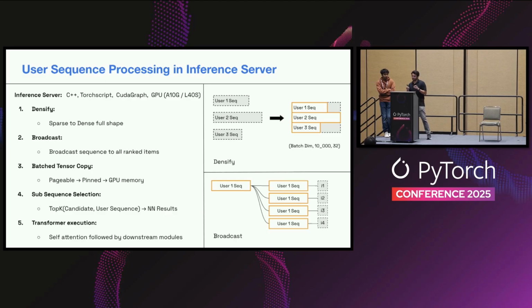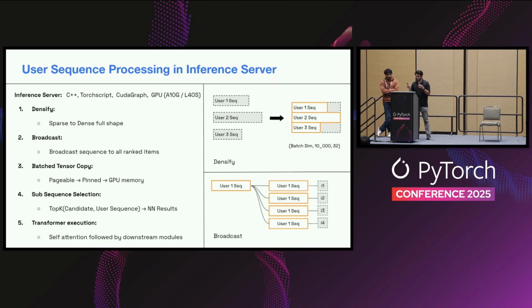This is very peculiar to ranking systems, where you typically have a user's request and you're trying to rank many items for that same user. So there is this broadcast operation where the sequence, or the prefix, or the context is actually shared by many items that are getting ranked.